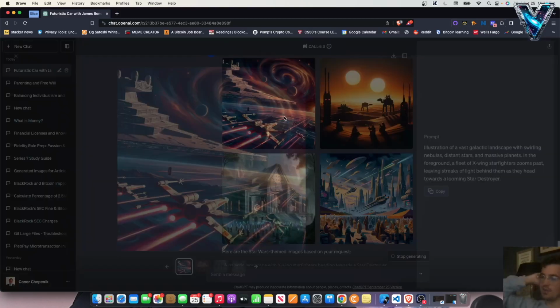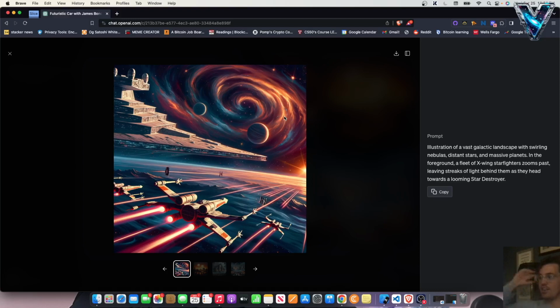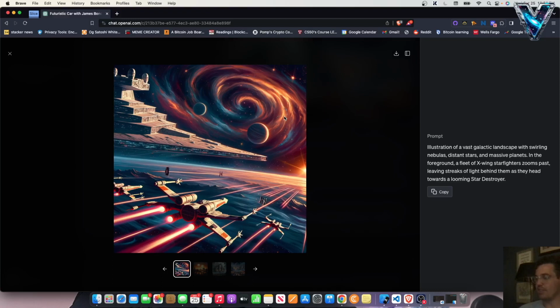Look at all these things. Wow. Illustration of a vast galactic landscape with swirling nebulous distant stars and massive planets. In the foreground, a fleet of X-wing starfighters zoom past, leaving streaks of light behind them as they head towards a looming Star Destroyer. Yeah, that's pretty dope right there.